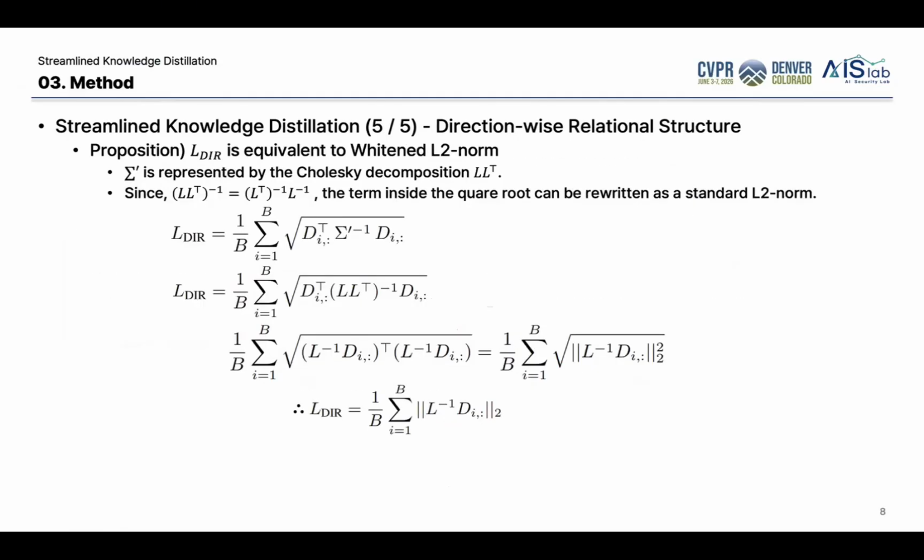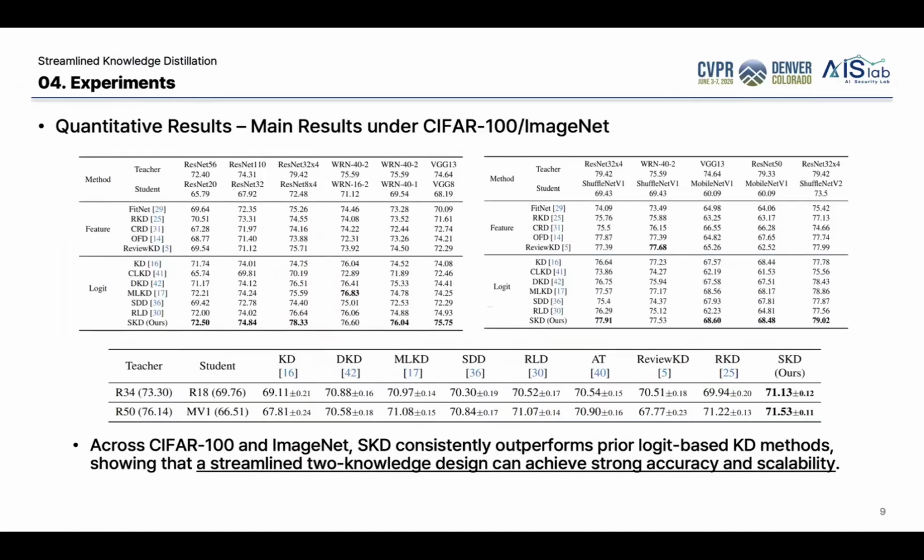An important point is that our direction-wise loss can be interpreted as a whitened L2 norm. By decomposing the regularized covariance matrix using Cholesky decomposition, we can rewrite the Mahalanobis loss as an L2 norm in a covariance whitened space. This means that our loss is still simple like the L2 norm, but it is aware of variance and correlation. Now, let me move to the experimental results.